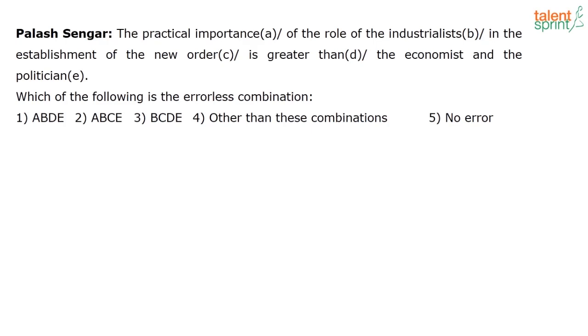The practical importance of the role of the industrialist in the establishment of the new order is greater than the economist and the politician. And then I have, which of the following is the errorless combination? ABD, ABC, BCD, other than these combinations, no error.